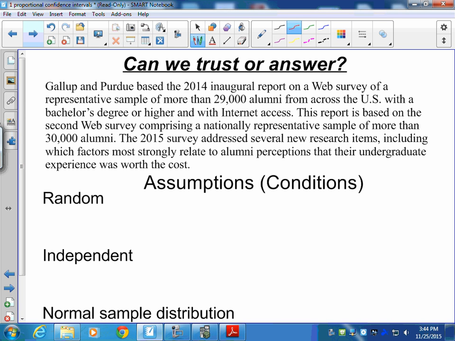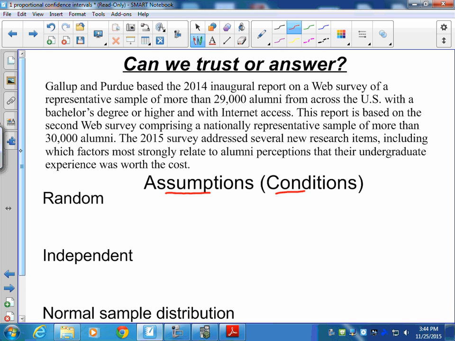Now, as we go through this process, before we start, we want to understand: is the answer that we get something that we can trust? And that's where our assumptions or conditions come into play. So we always want to test our assumptions, our conditions, to make sure that the answer we get is something we can trust and know is valid overall. Now, if it fails an assumption or condition, we don't stop. We just have to understand that we might not be able to trust the value that we get as much as we would want to overall.